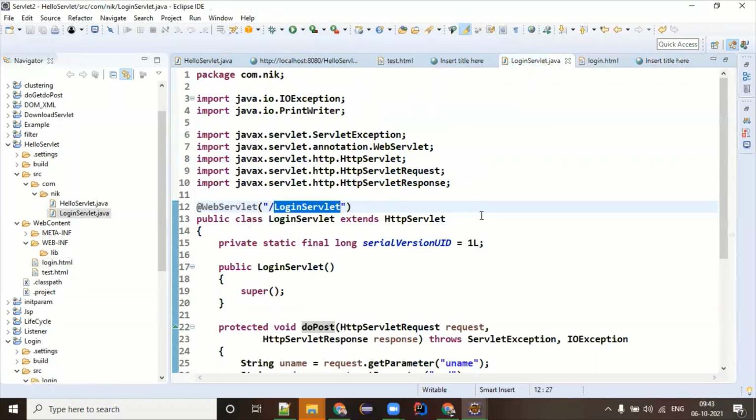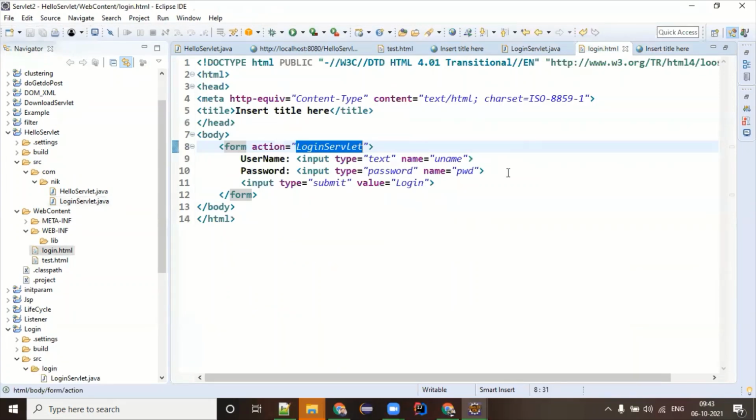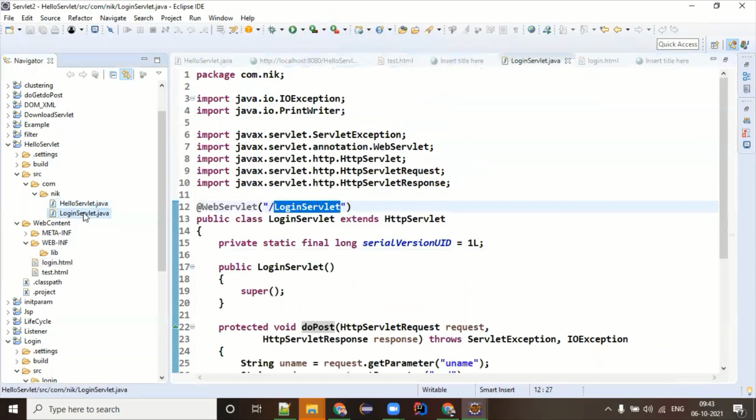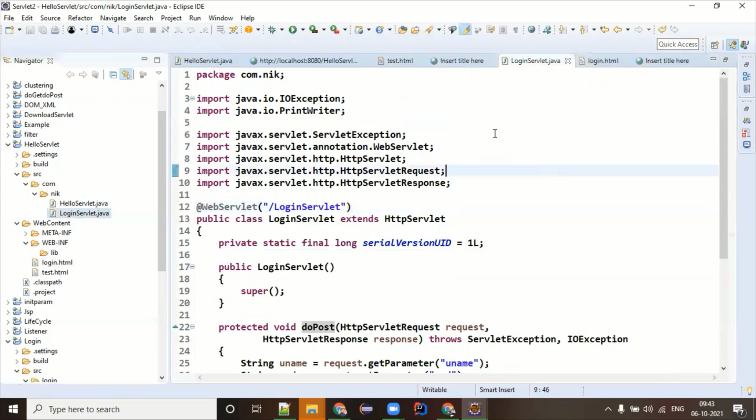Remember, you have to make sure which request is for which servlet. If you are not giving that, it will be a problem. And also, we have two servlets right now, hello servlet and login servlet. You cannot give the same URL to the two servlets. It will be very confusing. You will get an exception. So remember that as well.